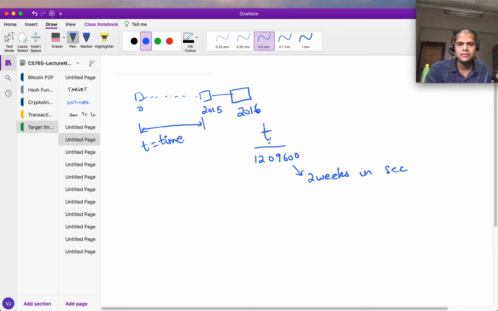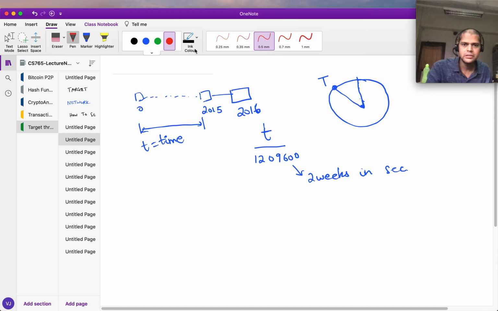But if it is much smaller than this, that means the hashing power has increased. And then what do we do? Do we increase or do we decrease the target? Let's think about it. Let's say that there was a particular target here, and hashing power increased, so that means we were hitting the target more often, because of which this is much smaller than this number in the denominator over here.